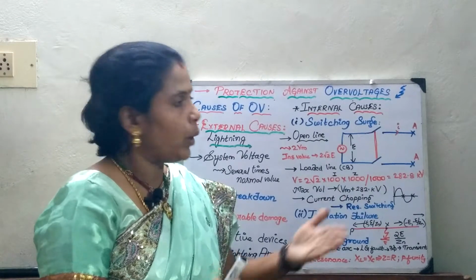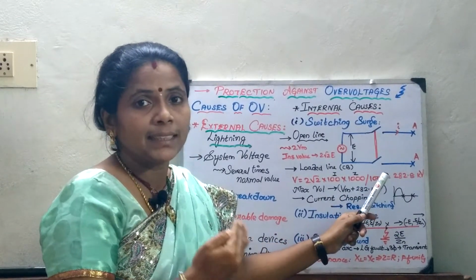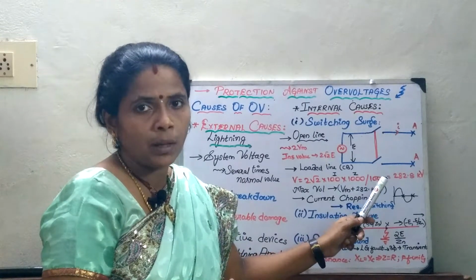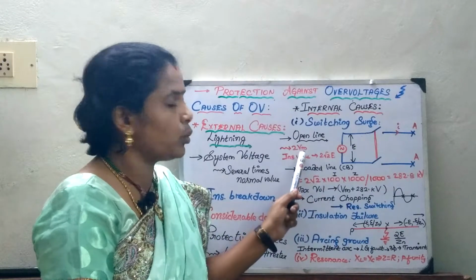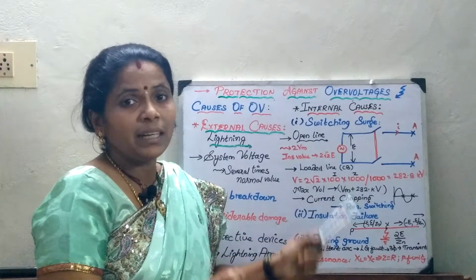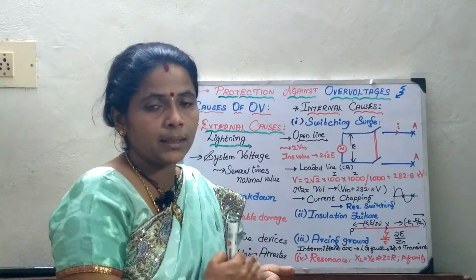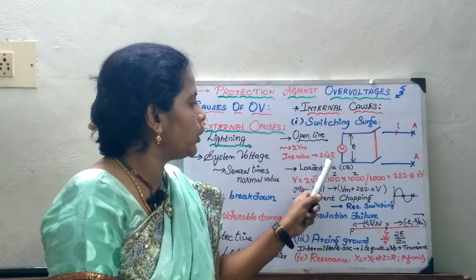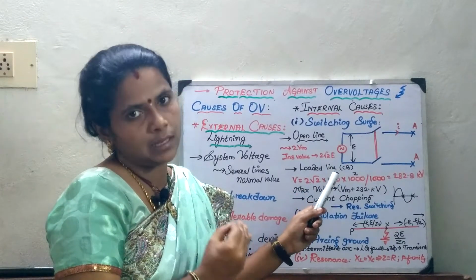Of course, this is a transient and it will take certain time to come back to normal, and the losses will also be there. Then it will restore to the normal value E. But at any instance, if the line is unloaded, the voltage gets increased by 2 into root 2 into E times.